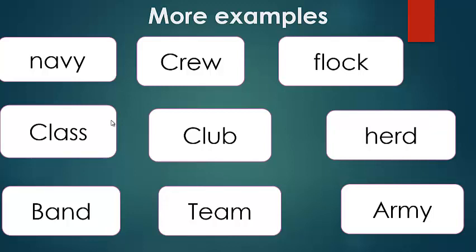Club, a group of athletes or sportsmen or people. Herd, which is a group of sheep. Band, like a musical band. Team, like football team. Teamwork. Army, which is a group of soldiers, includes hundreds or millions of soldiers. So these are some examples of a collective noun to tell us what is a collective noun.